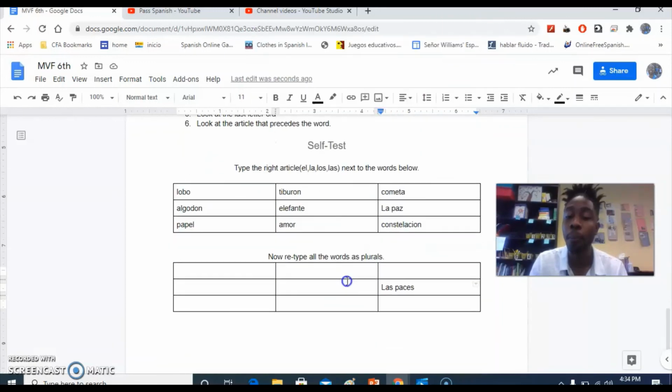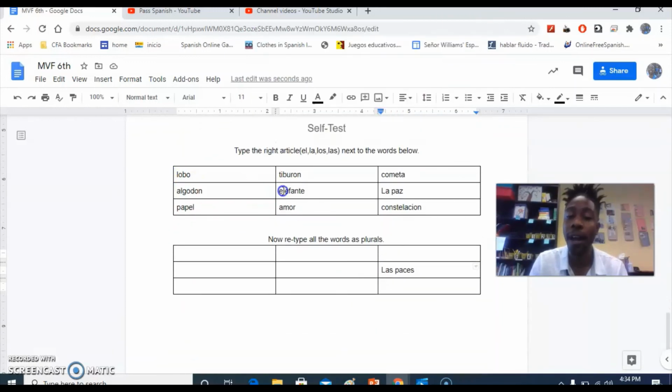And then here, if you want to practice some more, we want to put the right article in front of these words, el, la, los, or las. I'll give you a hint. They're all singular. And then here in this second 9 boxes, we want to go ahead and put the plural version of each of these. So if this was el lobo, what you want here is los lobos.